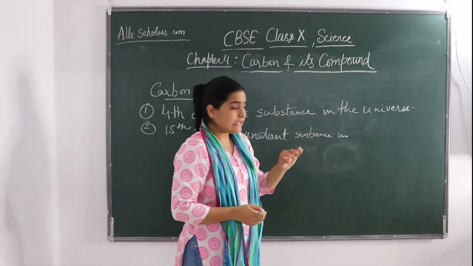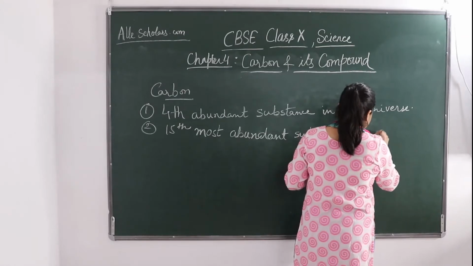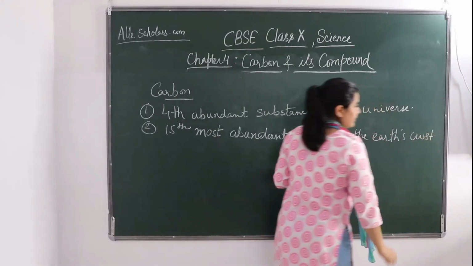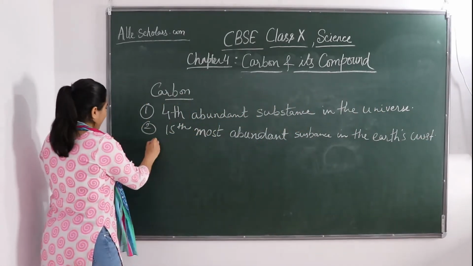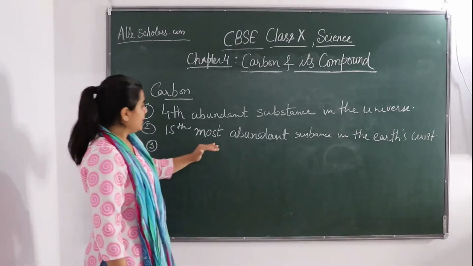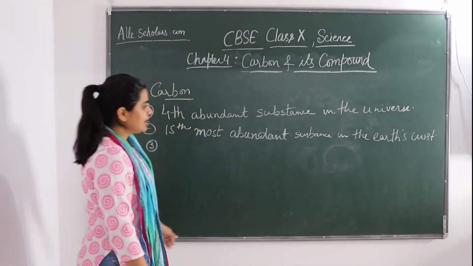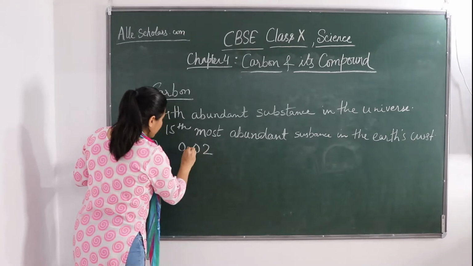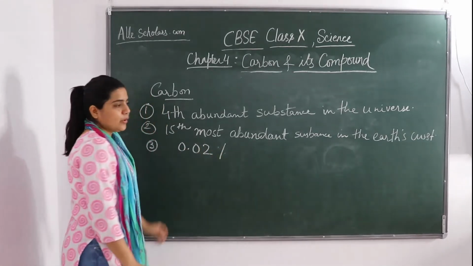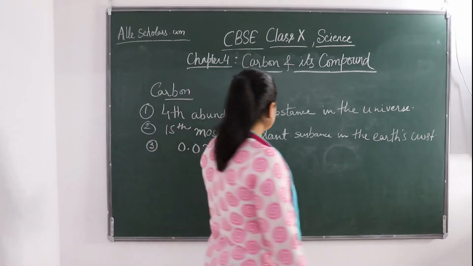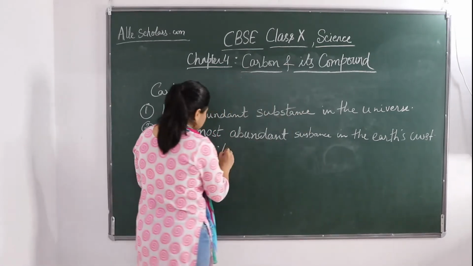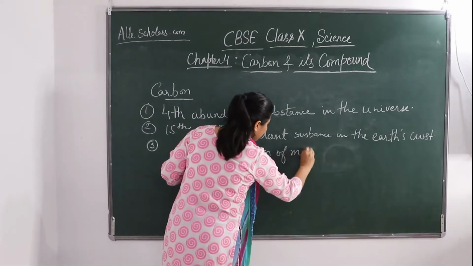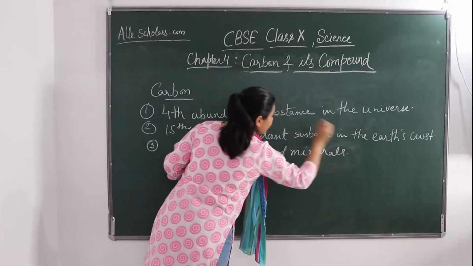In which ratio are we talking? In the earth crust. Fine. So the earth crust, if we talk about the percent of carbon present in the earth crust, it is 0.02%. Okay, 0.02% carbon is present in the earth crust in the form of minerals. How is it present? In the form of minerals.